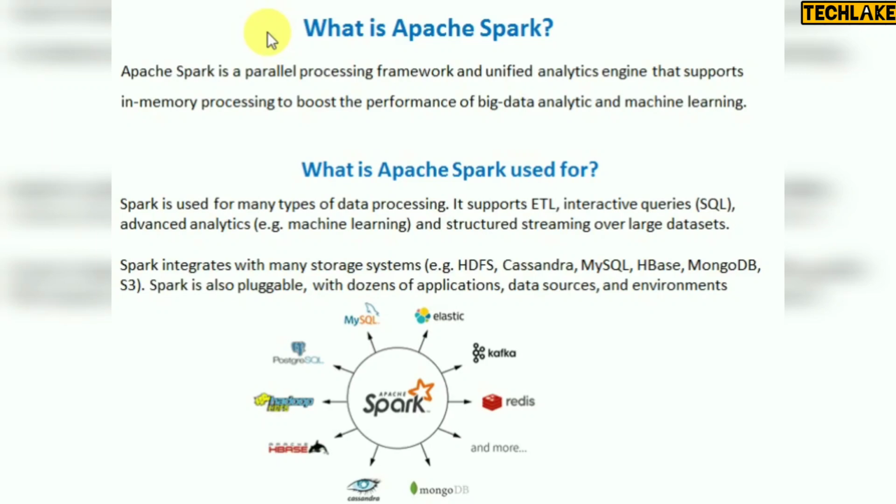Let's start with the introduction to Spark. What is Spark, how are we going to use it, and what are the benefits of using this Spark engine? Spark is a parallel processing framework and analytic engine that supports in-memory processing.